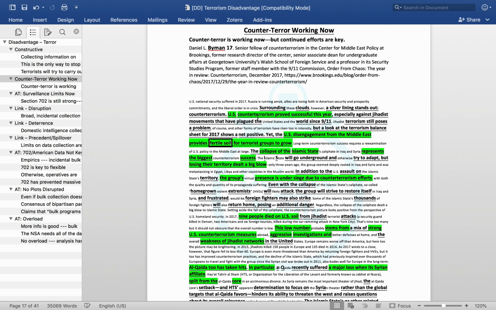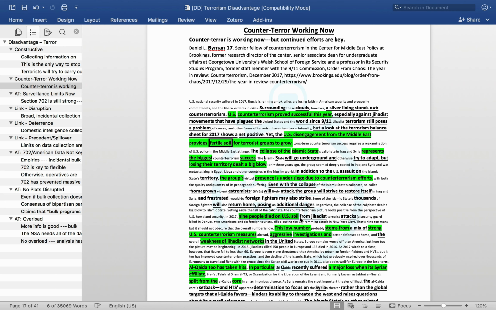This Byman piece of evidence does a good job answering those because it ties the low rates of terrorism in the world currently to U.S. counterterrorism efforts. So it talks about how disengagement, when the U.S. is not active in counterterrorism campaigns, allows terrorism to metastasize, giving examples from ISIS, where once we pulled out of the Middle East, ISIS was able to really grow and flourish, but that we've really been able to push back terrorists, which is why only 9 people died on U.S. soil from terrorist attacks. So this piece of evidence is multifaceted.